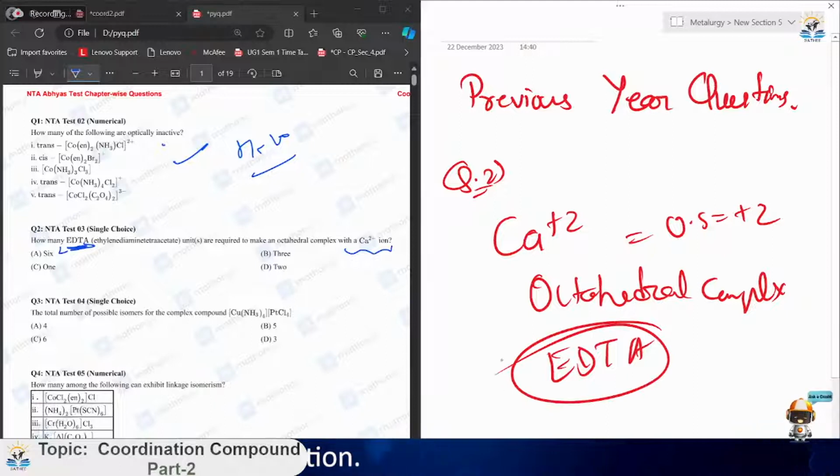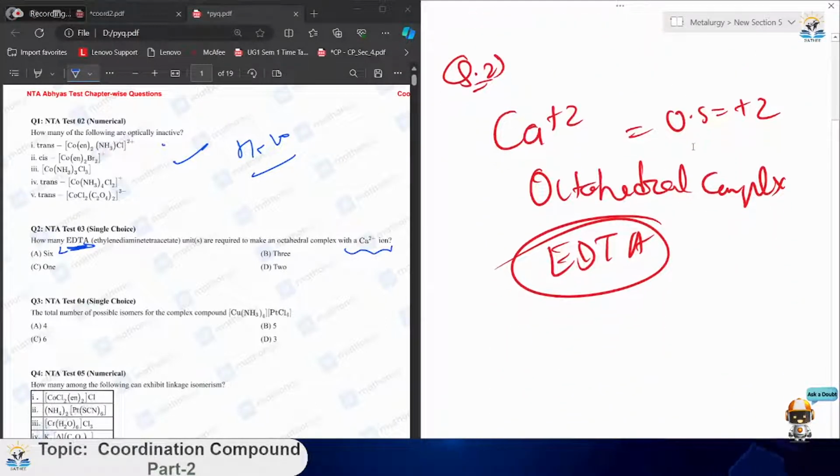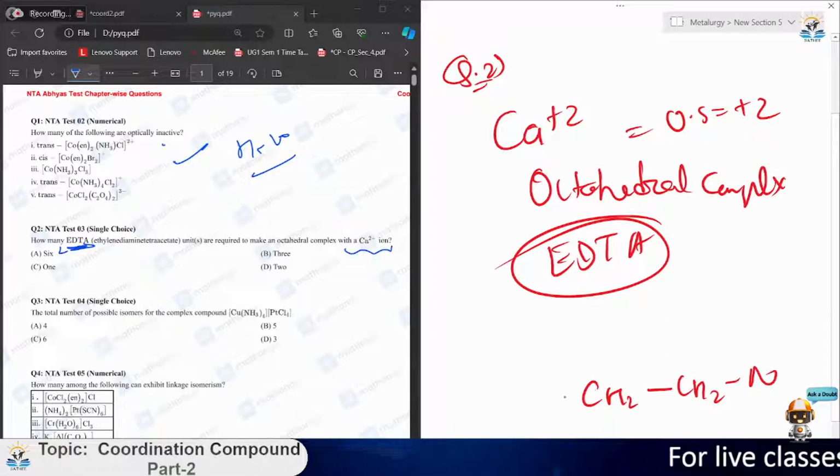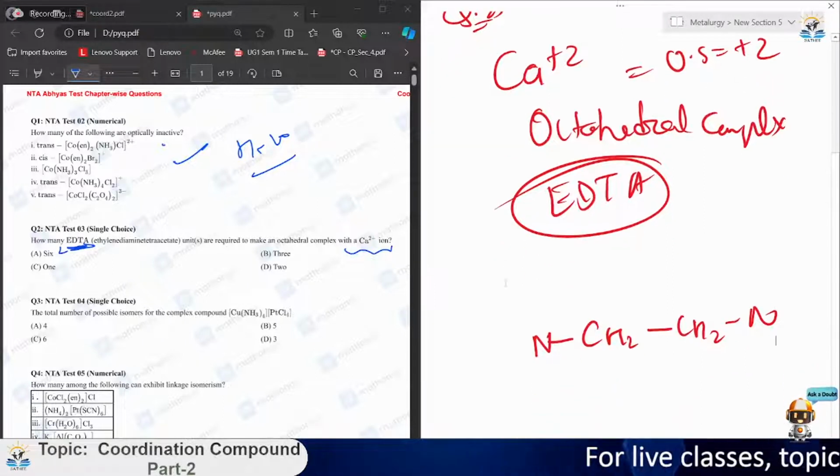Now first, you should know the structure of EDTA. That is CH2, CH2, and N and N, and each nitrogen has a lone pair.